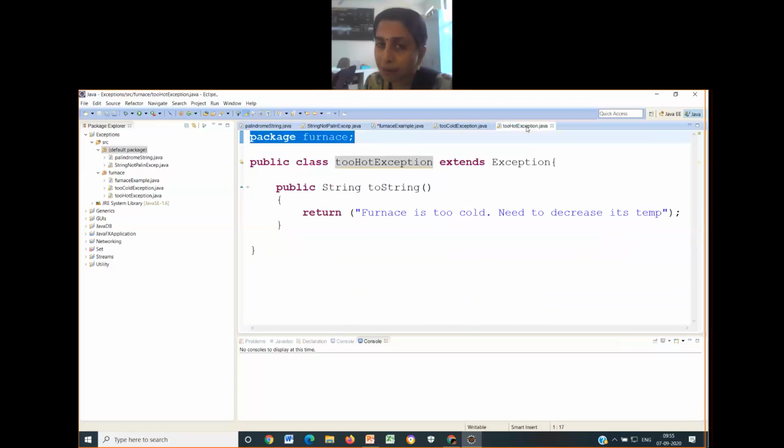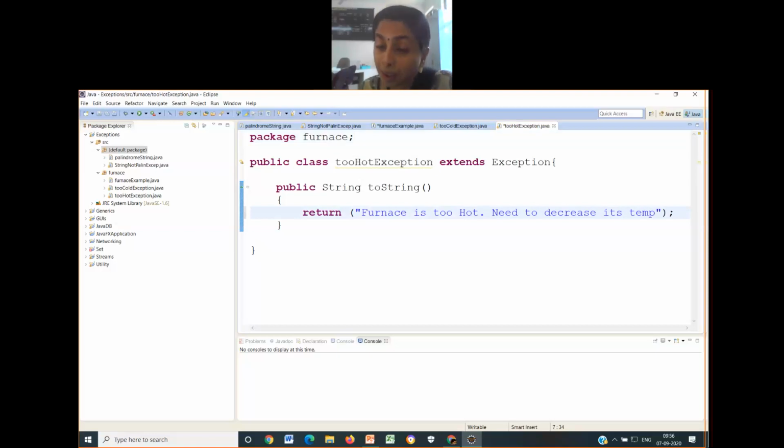Whenever you write this kind of constructor calling, you have to have a class for that. And that class I have written in a separate .java file. That separate .java file again exists in the same package. This is called bundling up. This is the application of package usage. So what have you written under this? Public class too hot exception extends exception. And similarly, I have just copied and pasted.